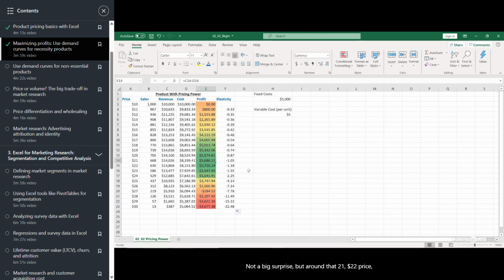But around that $21, $22 price, we have a price elasticity right around -1. This is what we refer to as unit elastic. What that means is that we don't benefit from raising our price anymore. So our target price should be roughly in this level. Based on the prices we've shown here, we want to maximize our profits with a price of $22.